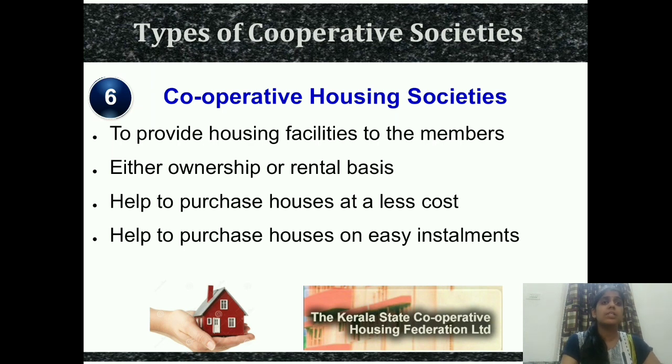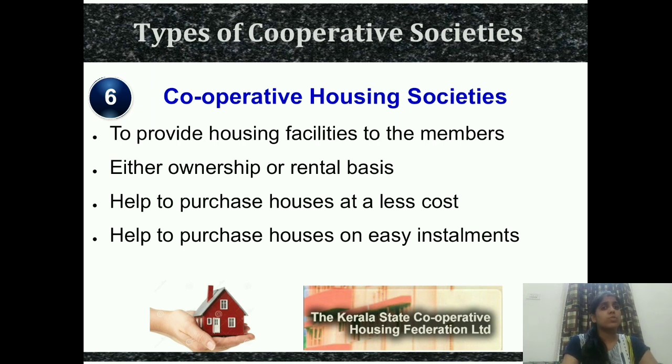So see, to provide housing facilities to the members, they give housing facility to the members. They either give it in ownership or on a rental basis also. If people have the money, they will buy, or if they want on rent, then they will get the rent facility also. They help to purchase a house at a less cost.